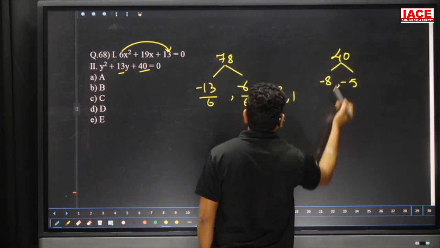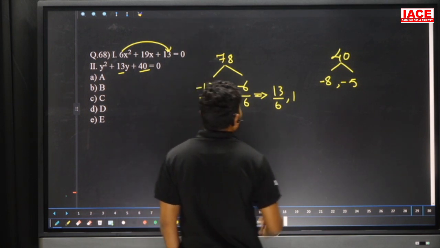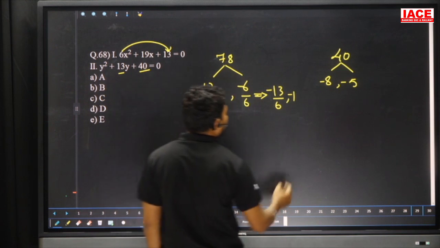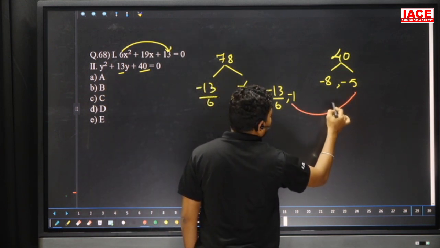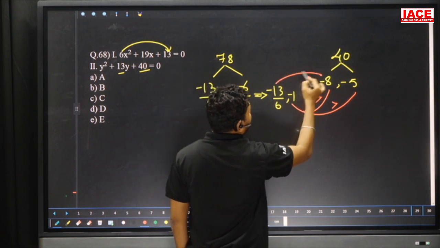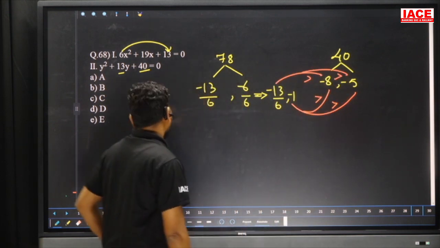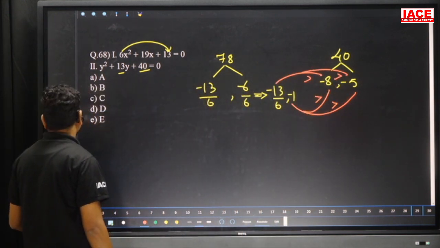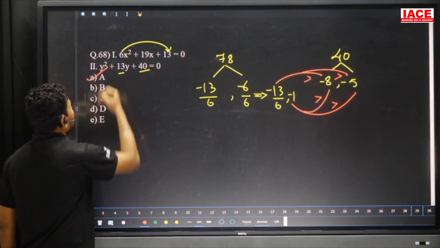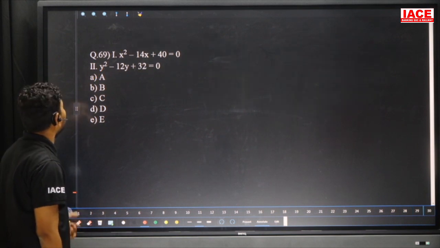It is a minus, it is a minus, so it is also minus and minus. Comparing the values here, minus 1 and minus 5, minus 1 is bigger. Minus 1 and minus 8, minus 1 is bigger. Then here is also bigger, here is also bigger. Then we can write x greater than y. What is the option here? X greater than y means we have the first option, A. And move to the next question.